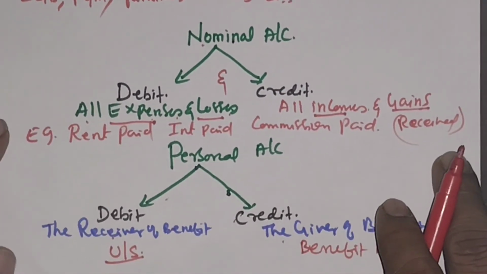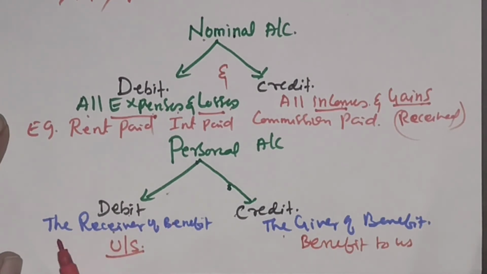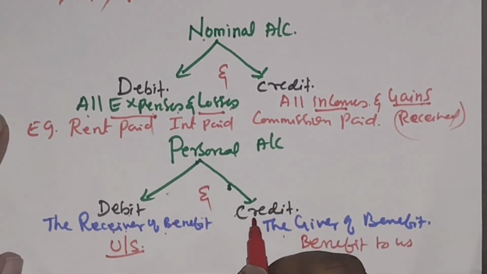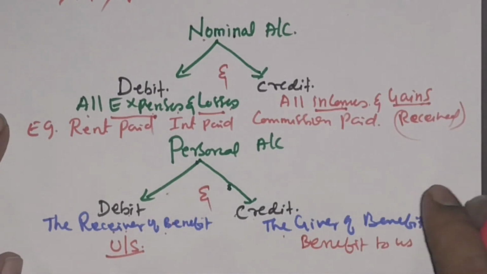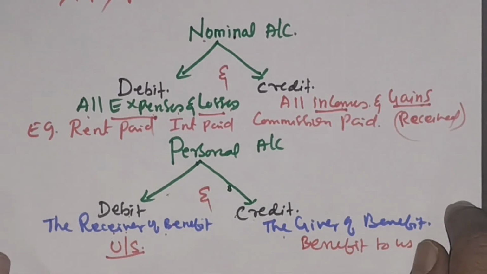Coming to the third one, the personal account, debit the receiver of benefit and credit the giver of benefit. This is about the rules of accounting, or golden rules of accounting, in English accounting rules. In my next video, let me give information about the American accounting rules.